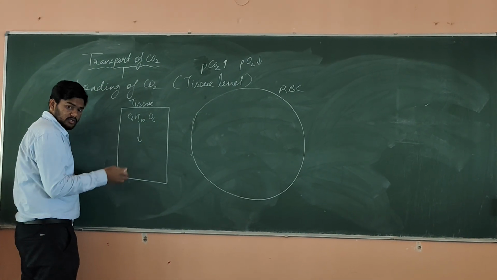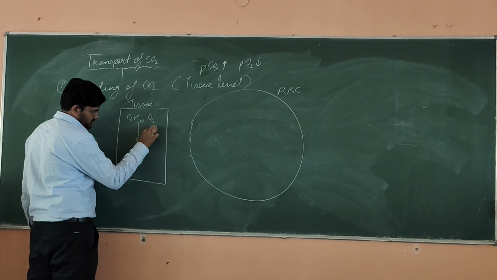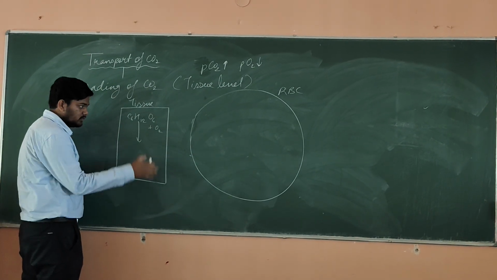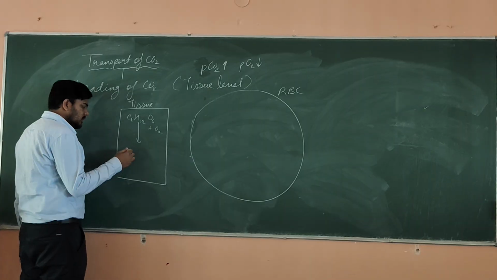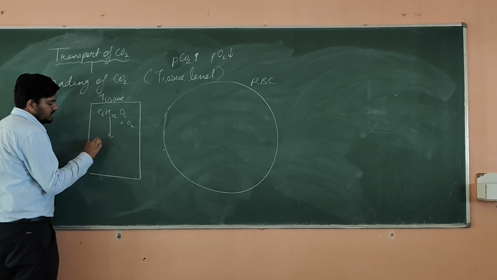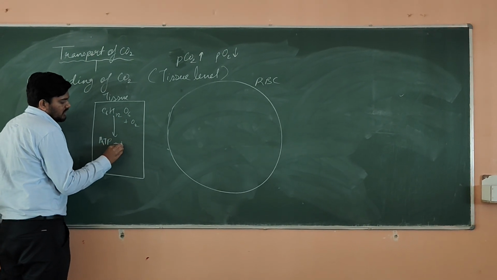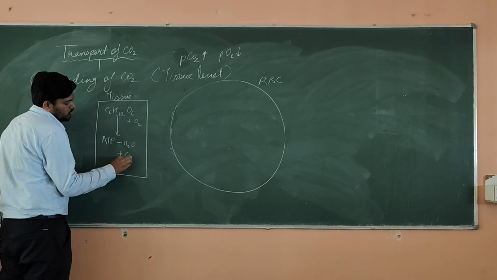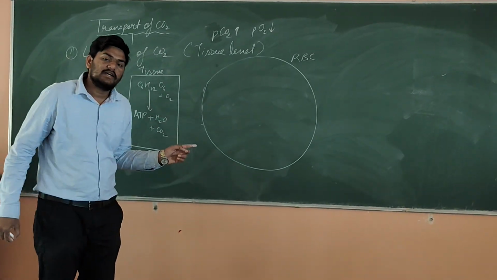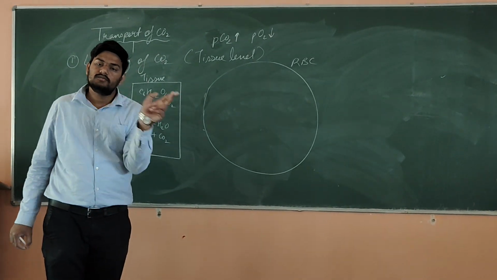C6H12O6. You will break the glucose in the presence of what? In the presence of oxygen. Yes, glucose oxidation we are doing at the tissue level. And finally what will we get? We will get ATP plus H2O plus CO2. So the CO2 which we are getting is via the breakdown of glucose.